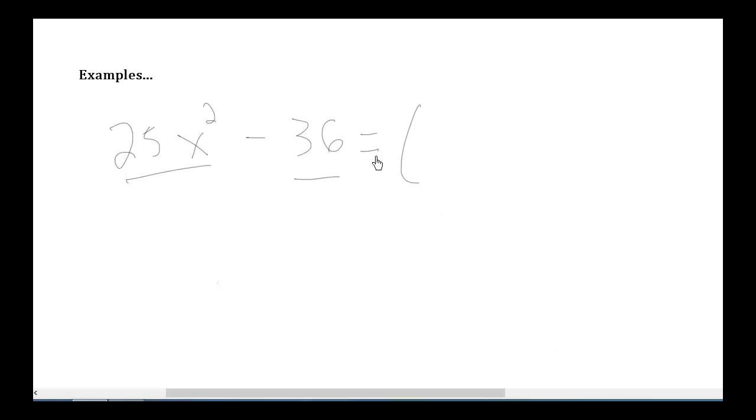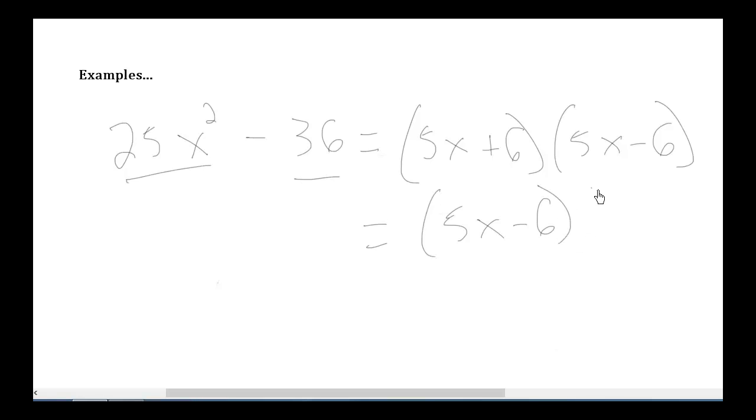So I go ahead. 25x squared is going to be 5x plus 6 and 5x minus 6. And it makes no difference whether you write the plus first and then the minus, or if you do the opposite order. It's the exact same. 5x minus 6. These are equivalent. And then check it by FOILing, but this should work.